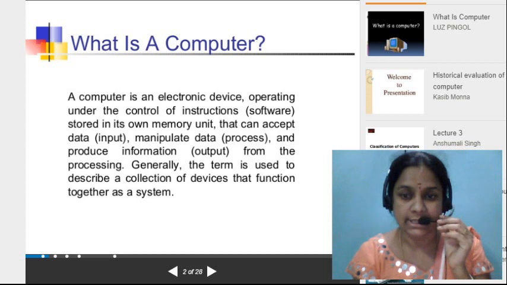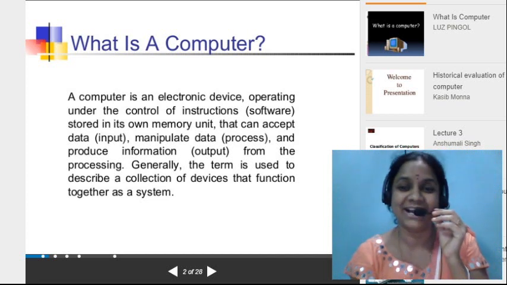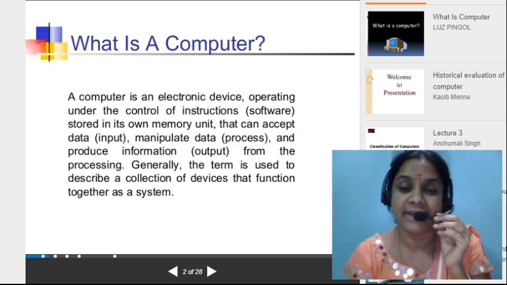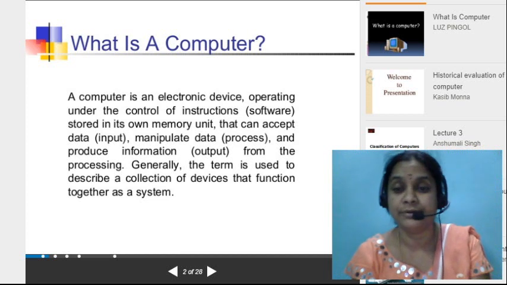Let us see here. Today we are going to learn what a computer is. A computer is an electronic device. That means, with the help of power, it is going to work. A computer is an electronic device operating under the control of instructions of software, and the hardware works with it.